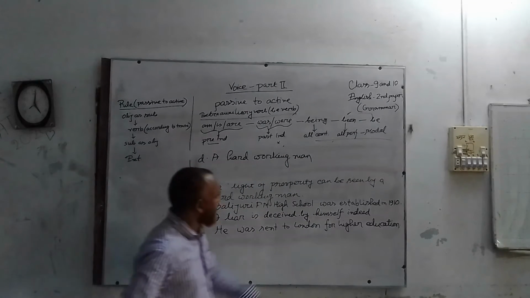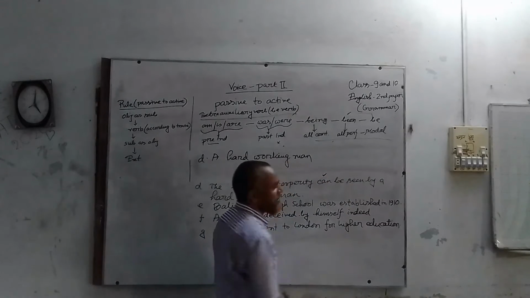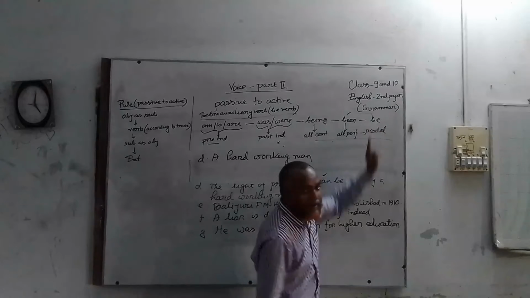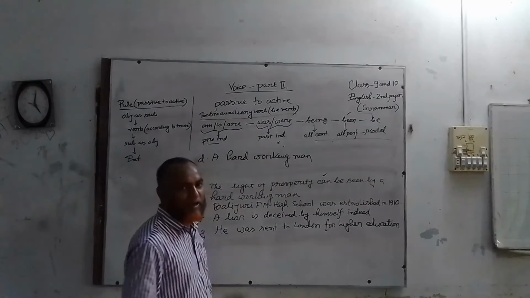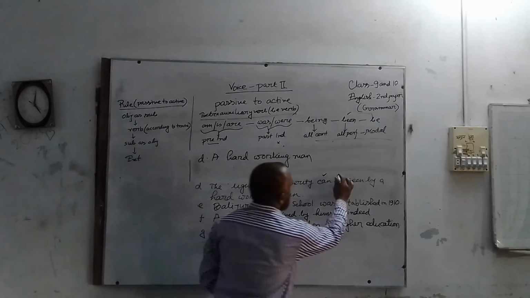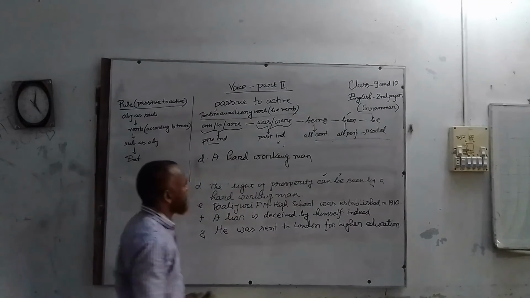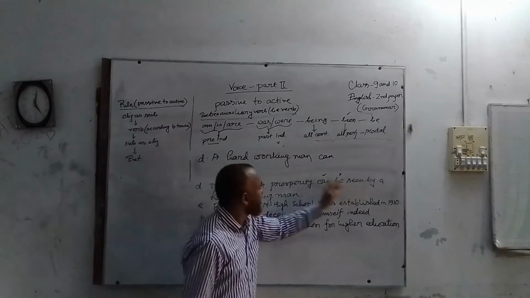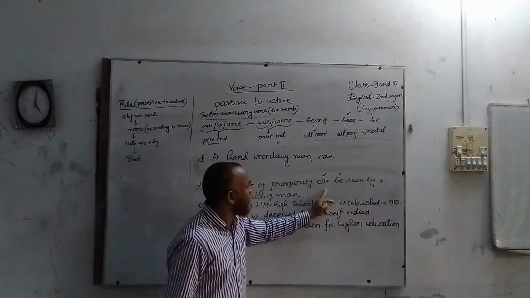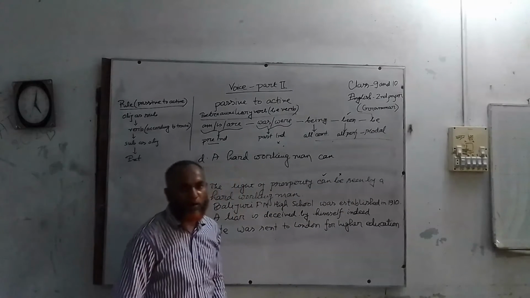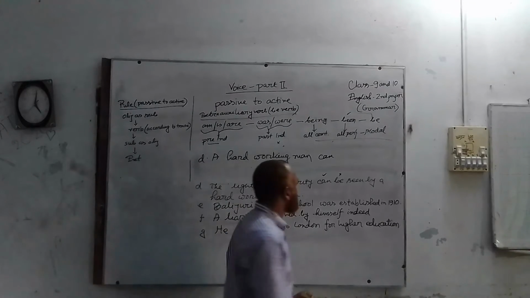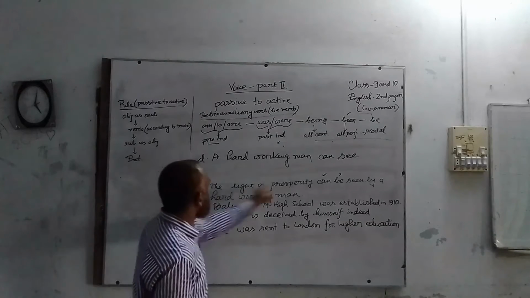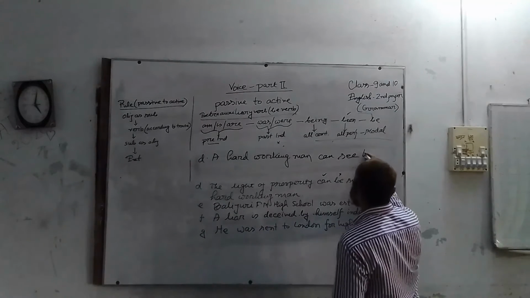Then "can be seen". Here we find a modal. If we find a modal in the passive form, we will find "be", just "be". But in the active, you should not use this. So you should use the modal. Then we know that after a modal, the form of the main verb should be the base form. See. Then the subject as object.